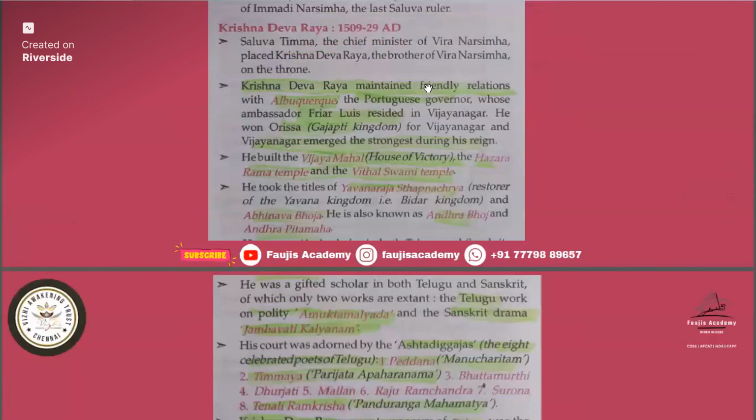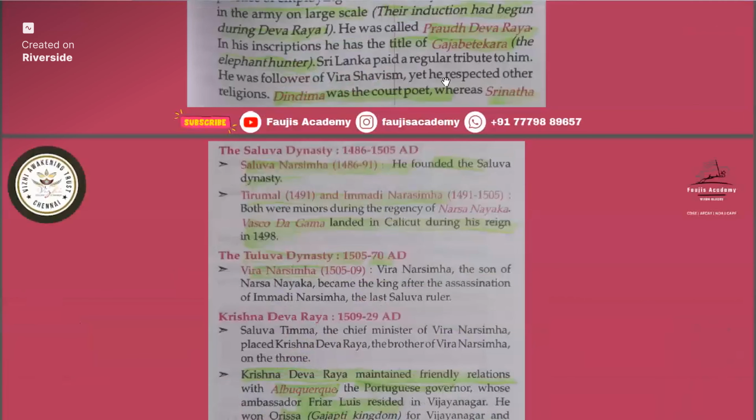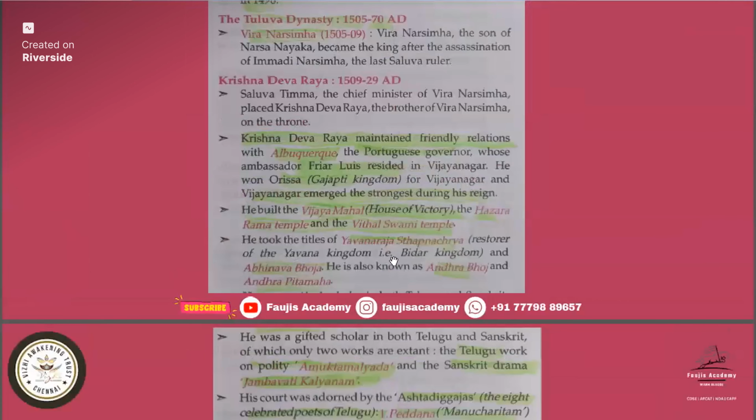In this Vijayanagar Empire, the most important ruler is Krishnadeva Raya. Krishnadeva Raya maintained friendly relations with Albuquerque, the Portuguese governor. So remember this one. And he won Odisha for Vijayanagar, and Vijayanagar emerged as the strongest during his reign. He built architecture and temples: Vijay Mahal, House of Victory, the Hazara Rama Temple, the Vithala Swami Temple. He took the titles of Yavana Raja Sthapanacharya. Gajabetekara was given to Devaraya II, and Yavana Raja Sthapanacharya is given to Krishnadeva Raya.